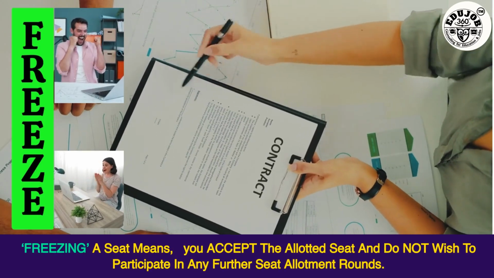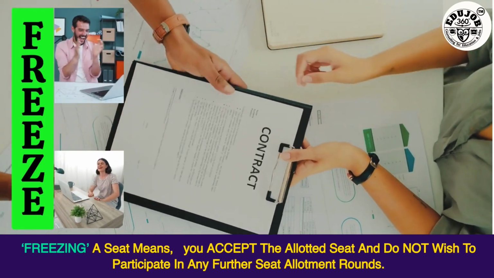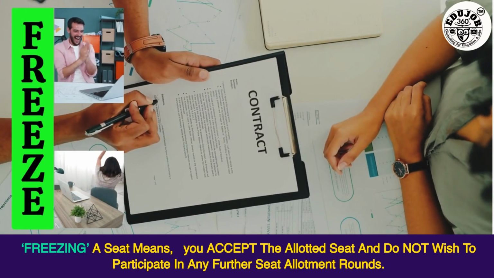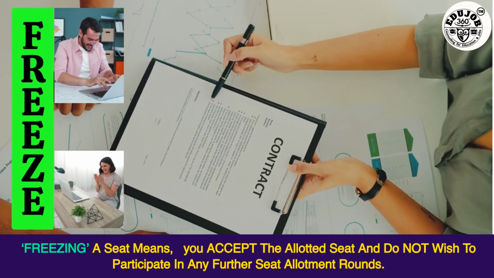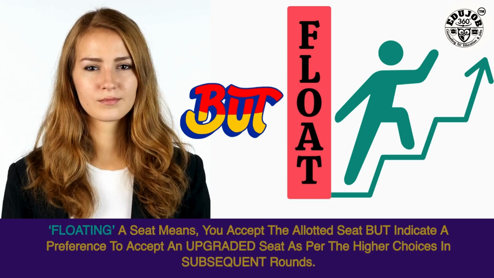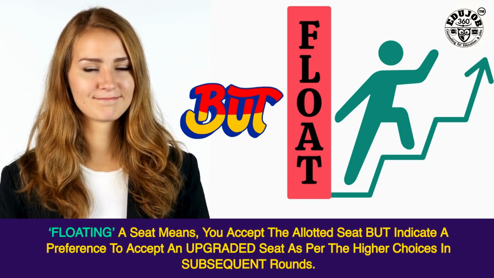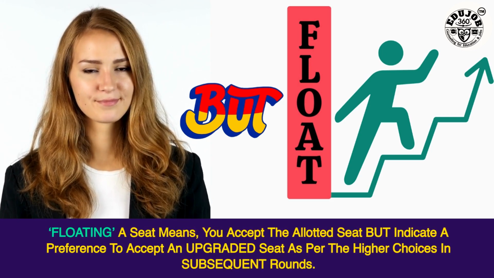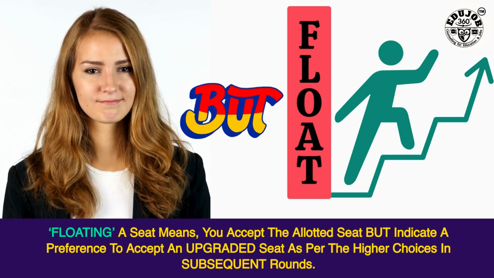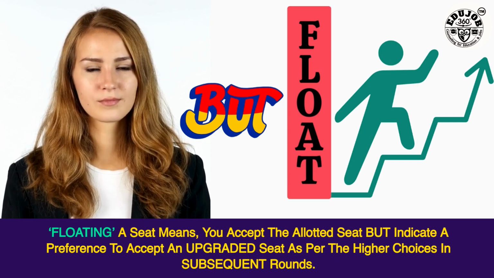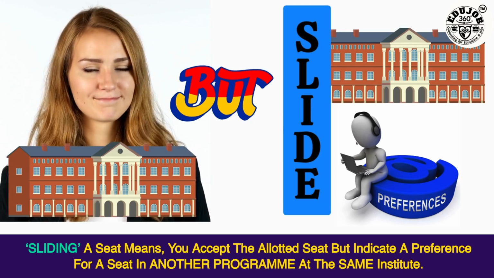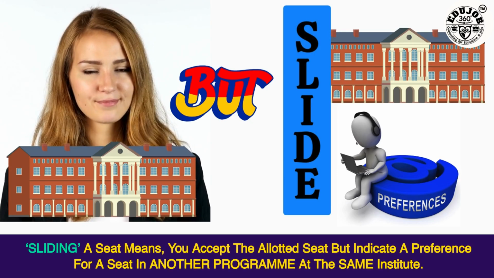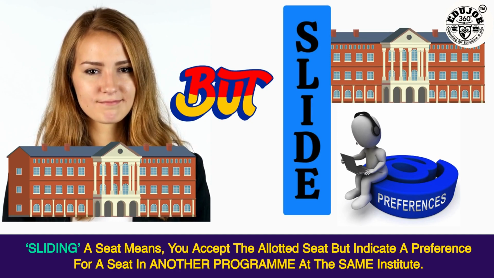Freezing a seat means you accept the allotted seat and do not wish to participate in any further seat allotment rounds. Floating a seat means you accept the allotted seat, but indicate a preference to accept an upgraded seat as per the higher choices in subsequent rounds. Sliding a seat means you accept the allotted seat, but indicate a preference for a seat in another program at the same institute.